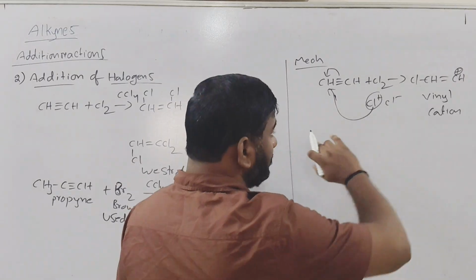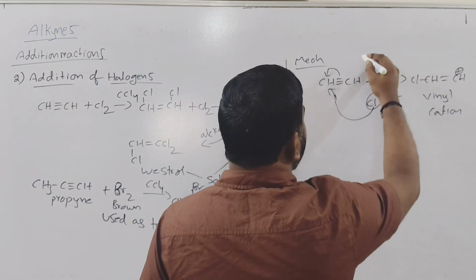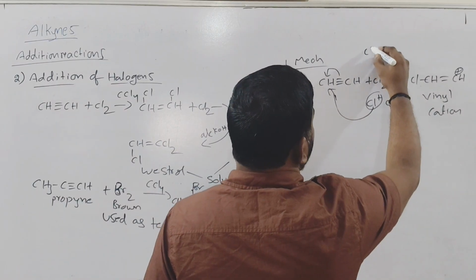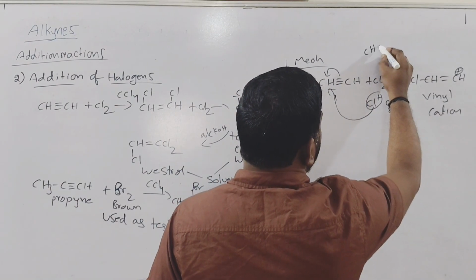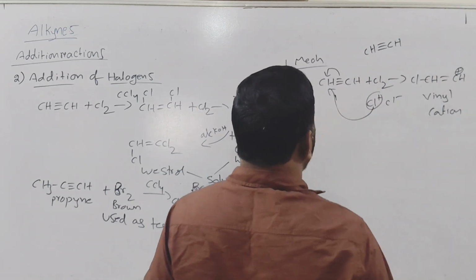So how does this vinyl cation formation take place? First, this Cl will be added to the triple bond. How will it be added? C triple bond C, CH initially.